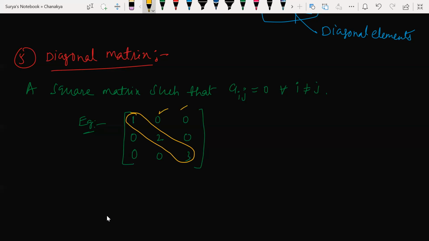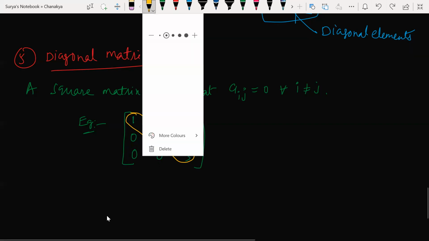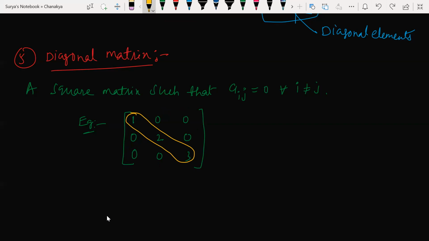See here, all the other elements are 0 or not? Yes, sir. So that is the meaning of this statement, Aij must be equal to 0 for all i not equal to j, which means wherever you have i equal to j, those positions need not be equal to 0. That is the meaning of that.